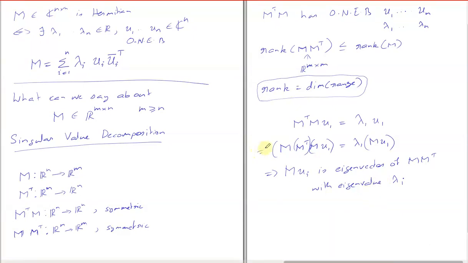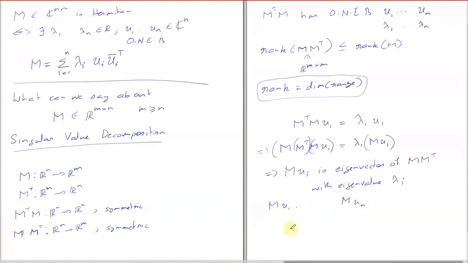Okay. So now we have an orthonormal eigenbasis for M transpose M, and we also got some eigenvectors and eigenvalues of M M transpose. In fact, the eigenvalues of them are the same, right? Eigenvectors are slightly different, but are these orthonormal? So let's call these M times U1 up to M times UN.